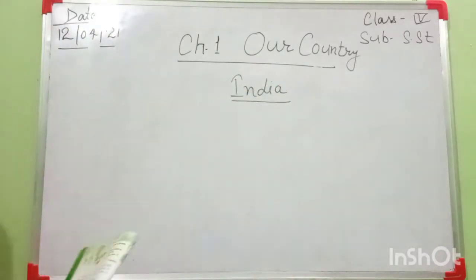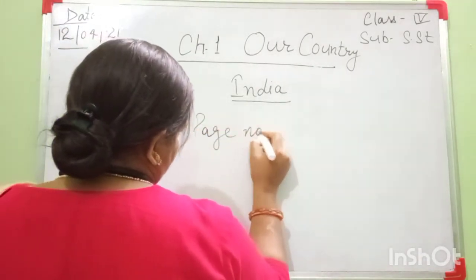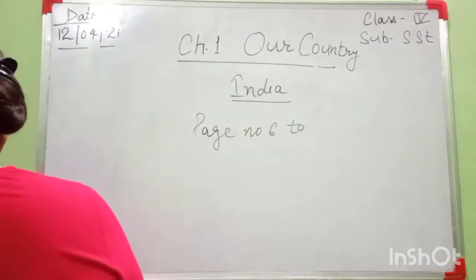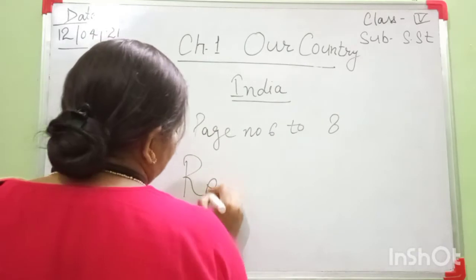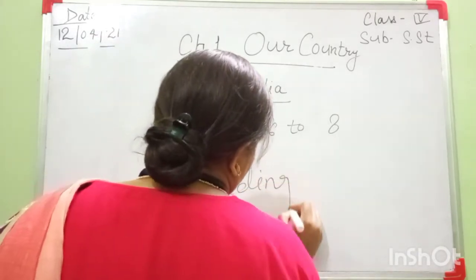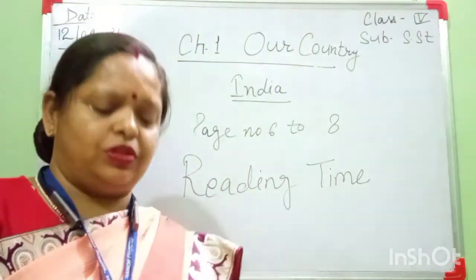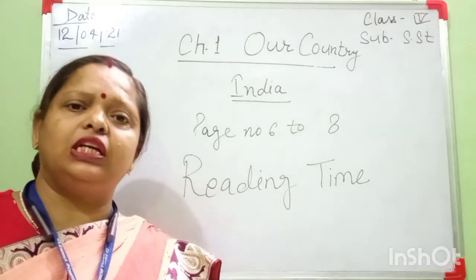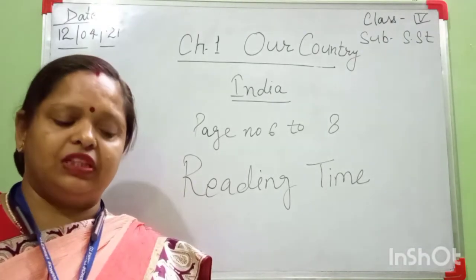So everyone open your book, page number 6 to page number 8. First, all of you read this chapter. This is reading time. Page number 6, Our Country, India. Everyone read this chapter very carefully, each and every thing. And here is the map of our country.